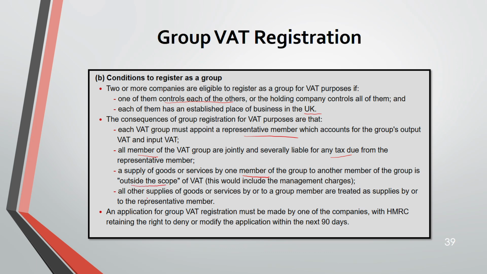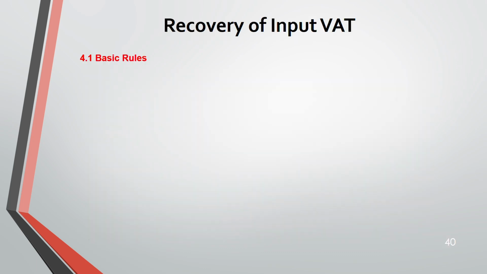Next, the other supplies of goods and services by or to a group member are treated as supplies by or to the representative member. So these are the consequences, the things that happen if you have registered as a group for VAT. Now, an application for group VAT registration must be made by any one of the companies, and HMRC has a right either to deny or modify the application within the next 90 days. That is 3 months.